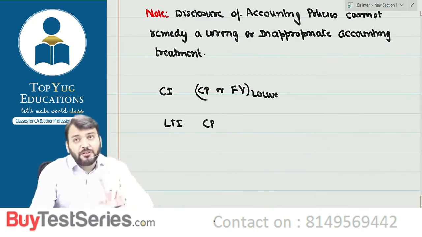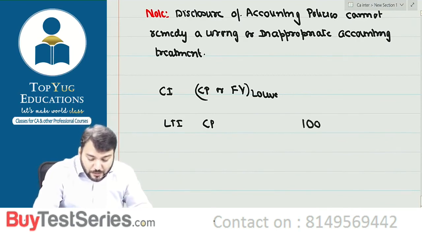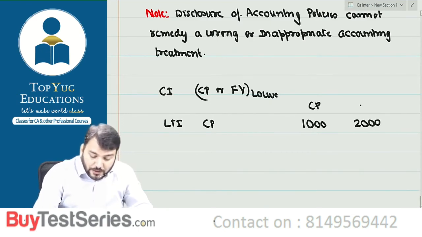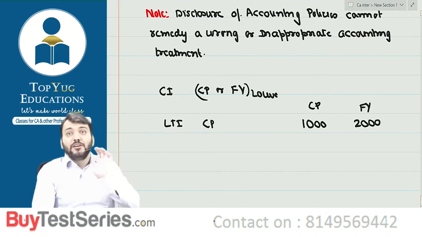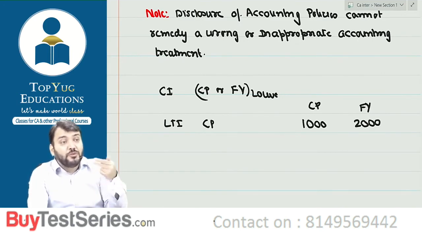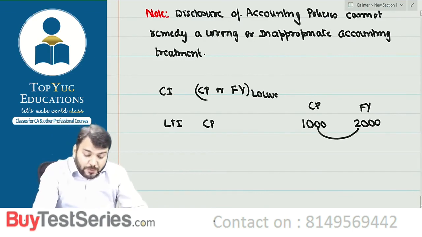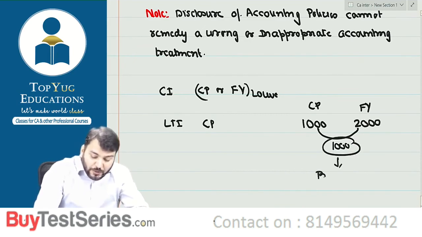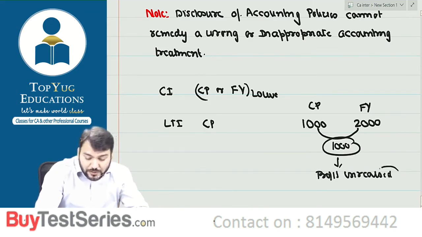Just try to understand. Suppose you purchase an investment of rupees 1000, correct? And now the fair value is 2000. So the cost price is 1000 and fair value is 2000, correct? So can I say as per AS13 we should record at 1000, correct? If you are recording at rupees 1000, we are not recognizing a profit of rupees 1000. This profit is unrealized gain, so it should not be recognized. Yes or no? Are you getting what I am saying?